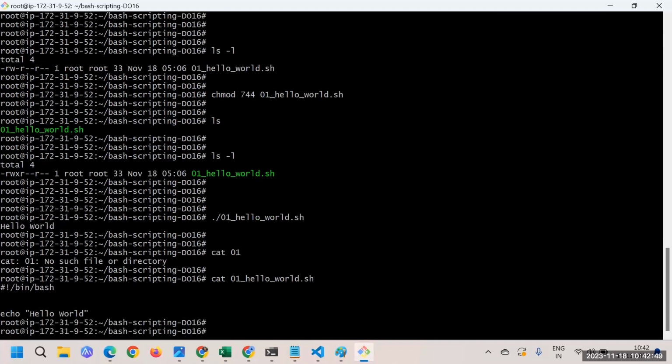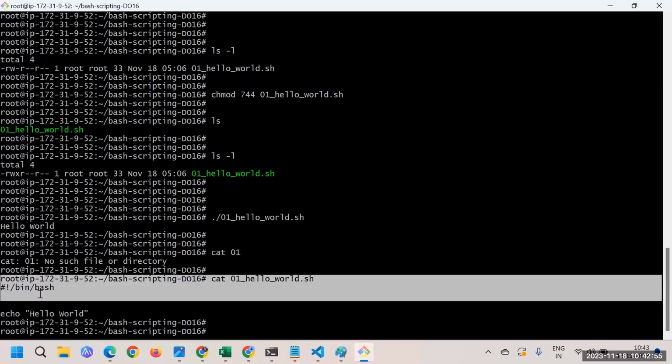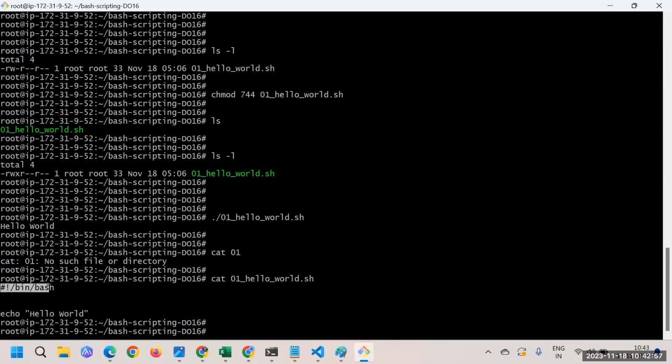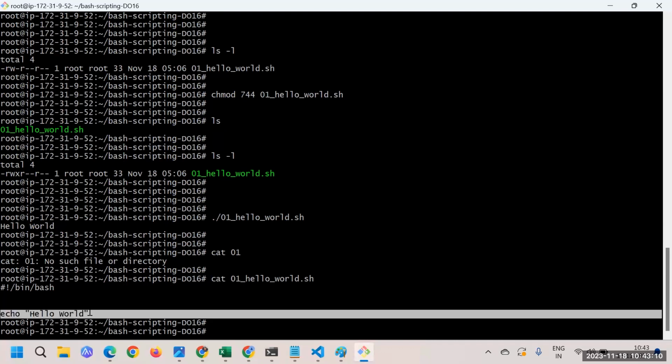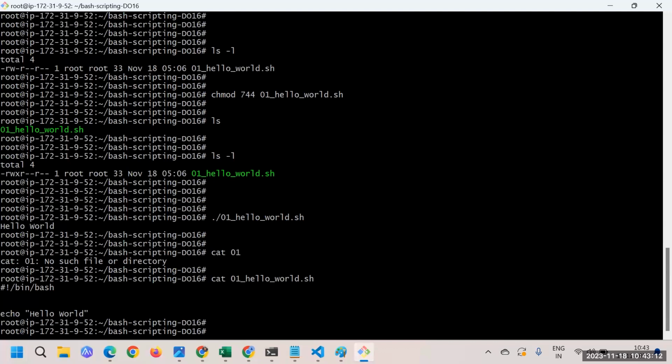What has happened exactly? Let's try to understand. Here I have executed a script. The first line here is the interpreter, bash. So it has assumed this is bash scripting, and we have to use bash as the interpreter for interpreting the script, meaning line by line you have to execute the commands. The very first command here is echo hello world. So this command executed, and this command had some output.